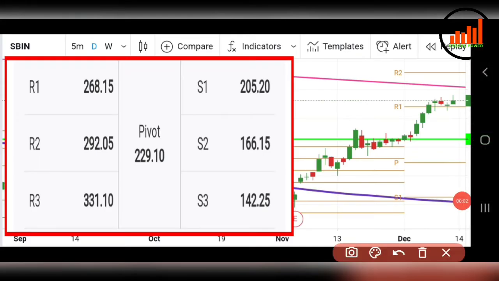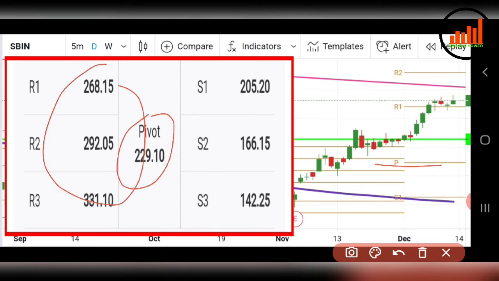So these are the pivot levels for SBI Bank for the month of December. You can see the pivot point is at 229 here, and resistance 1, 2 and 3 levels are here, and support 1, 2 and 3 levels are here.